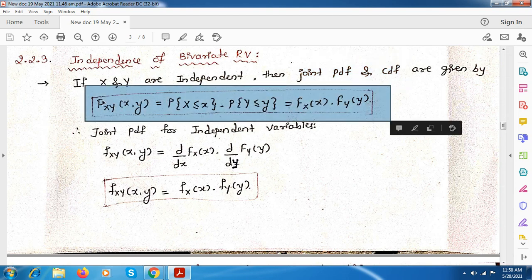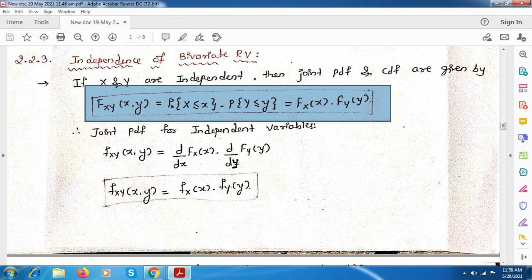Here this is the CDF of x and y. The probability of x and the probability of y is considered. Previously we used to have the intersection between x and y values. But here both x and y are independent, so we can separately take the probability for x less than or equal to x and the probability of y less than or equal to y.